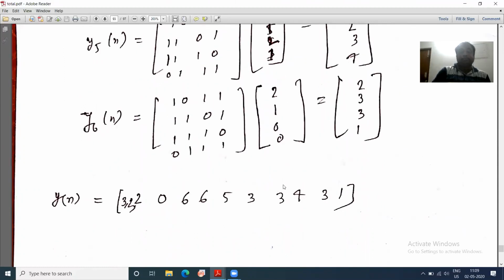Y5, that is 3, 4. So I have written 3, 4. And y6 equals 3, 1. I have written 3, 1. Like that I have written y of n. Right. So I think all of the steps are okay.